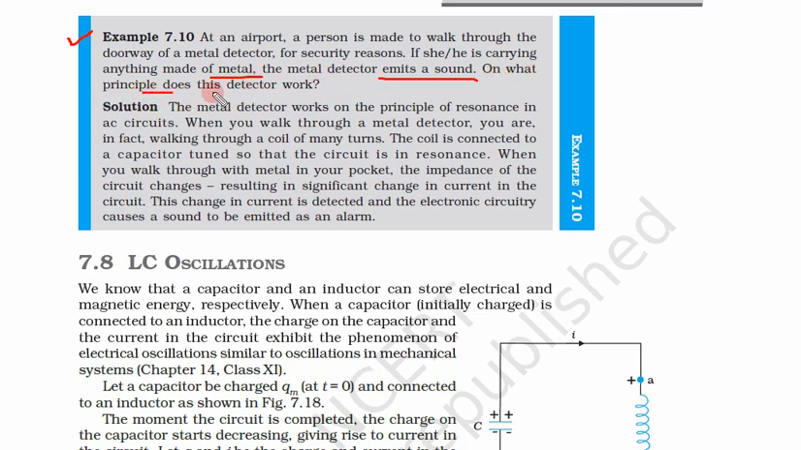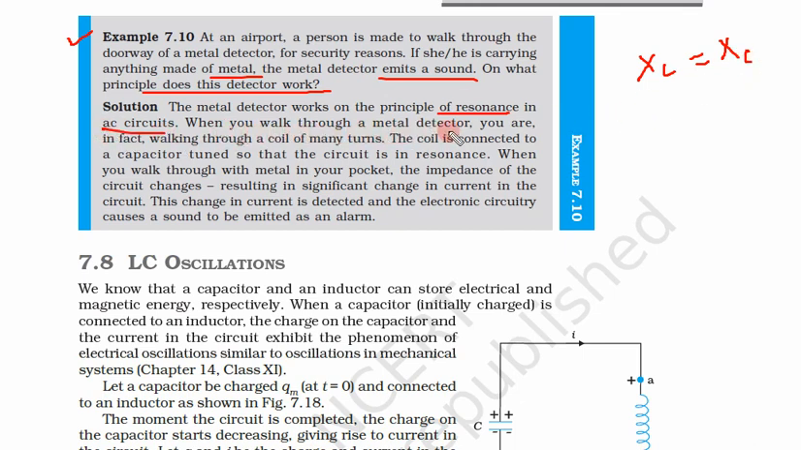On what principle does this detector work? So we have to tell what the principle is. The metal detector works on the principle of resonance. So there is a resonance. What is resonance? XC and XL are equal in an AC circuit.